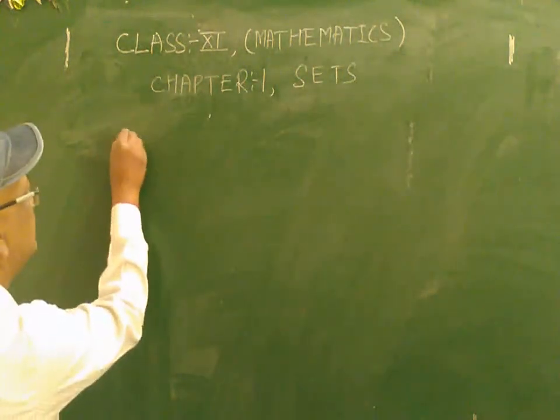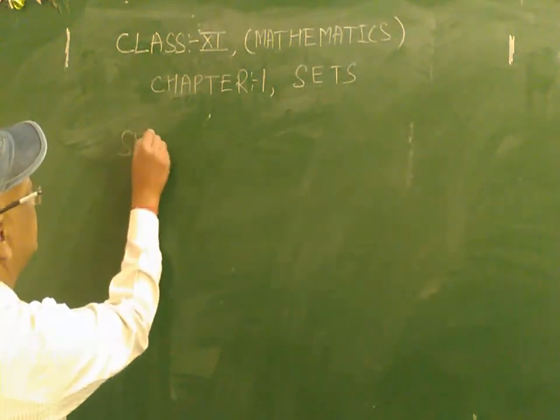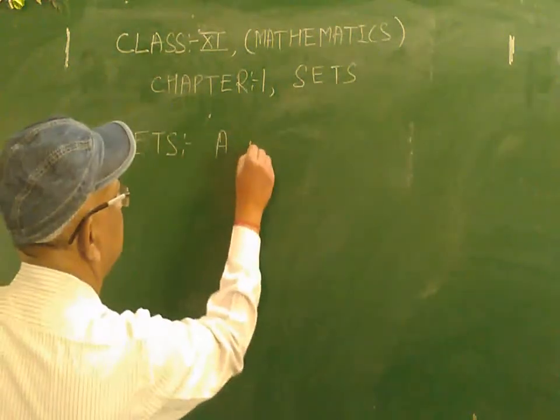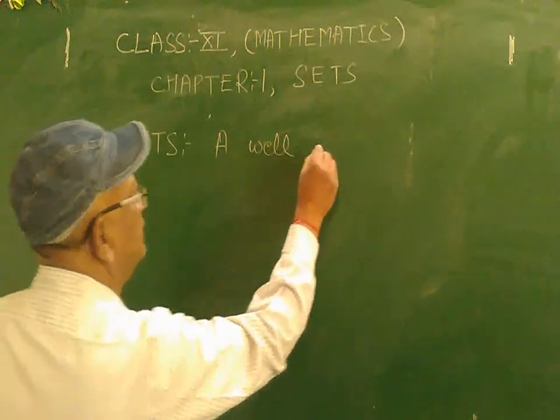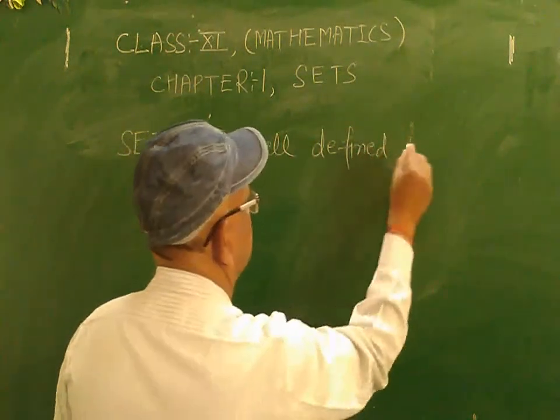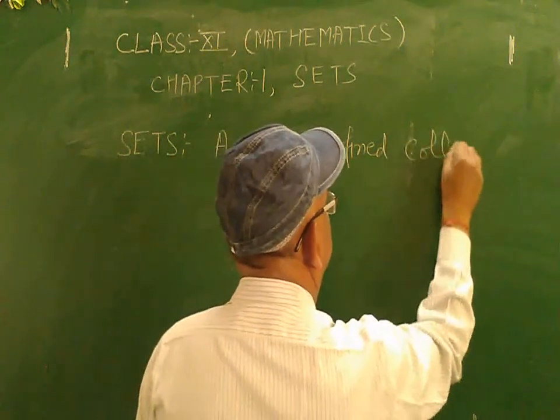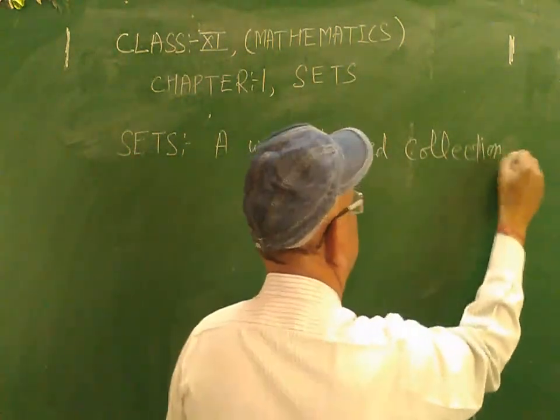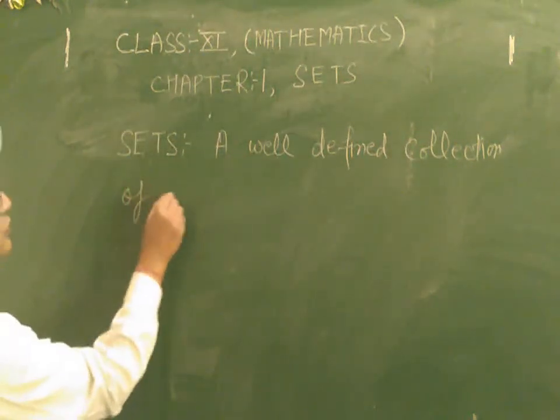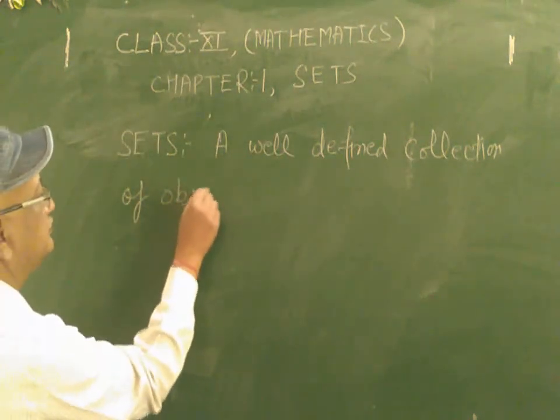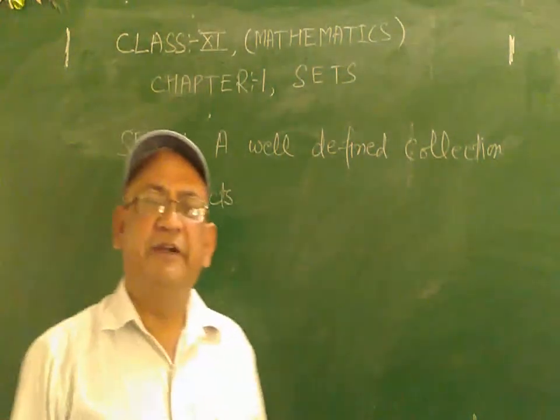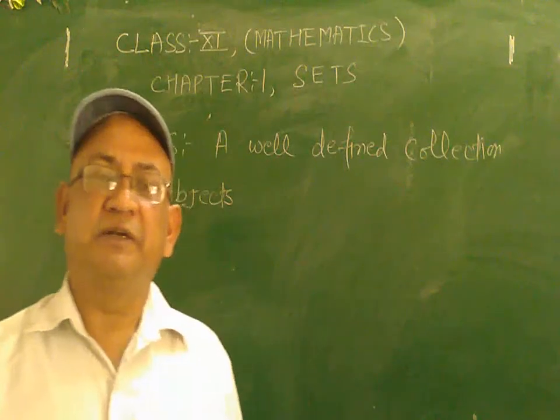A set is a well-defined collection of objects. Well-defined means it must be clear.